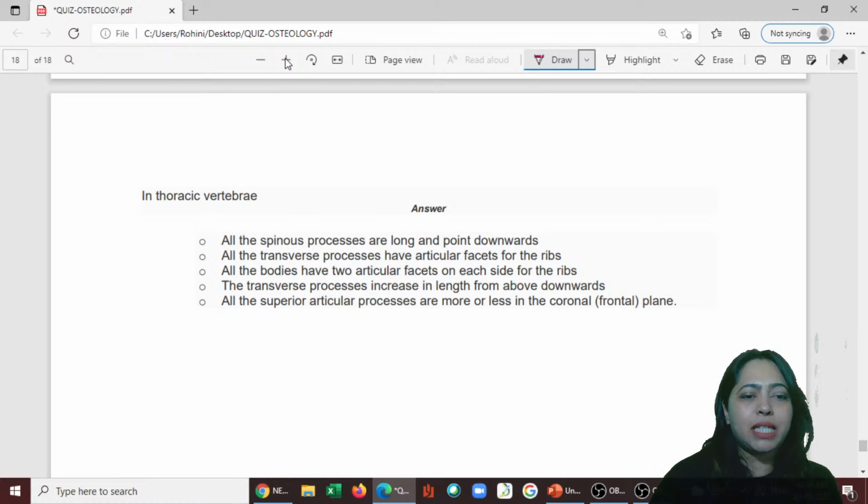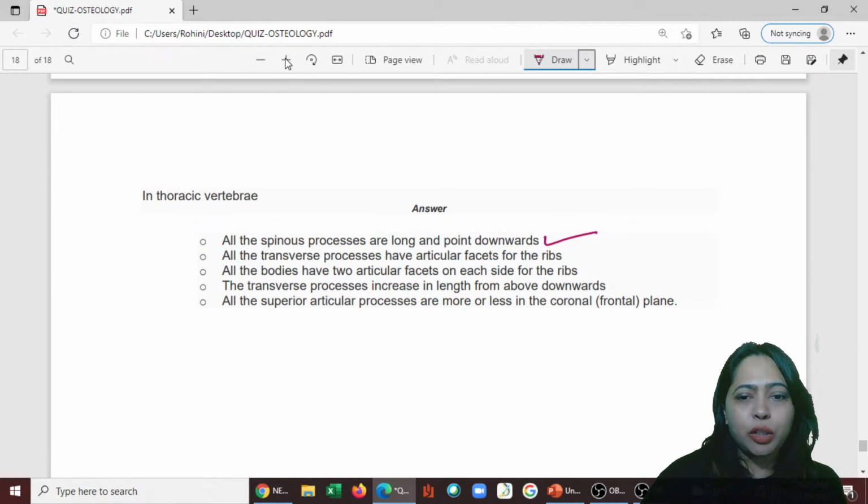99th one. In thoracic vertebrae, this is the last one. I don't know why they would end at 99. Why not 100? In thoracic vertebrae, all the spinous processes are long and pointed downwards. Correct. All the transverse processes have articular facets for the ribs. Not. Yes. All the bodies have two articular facets on each side.